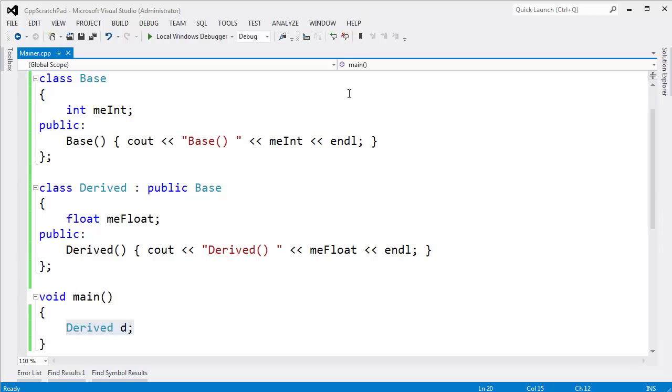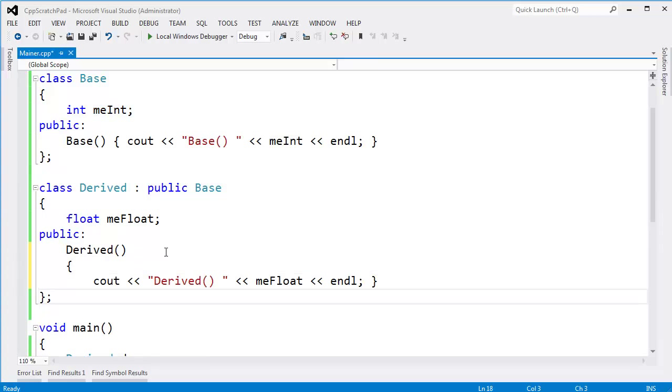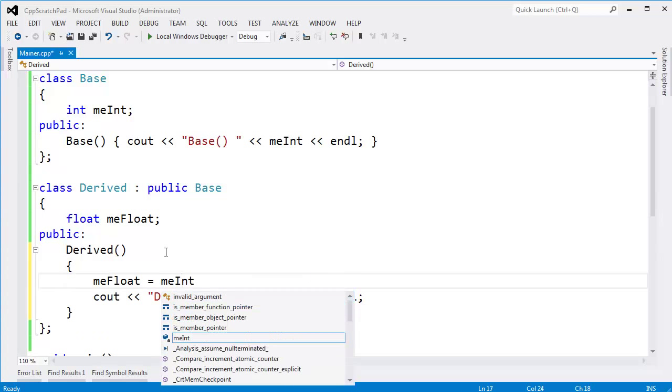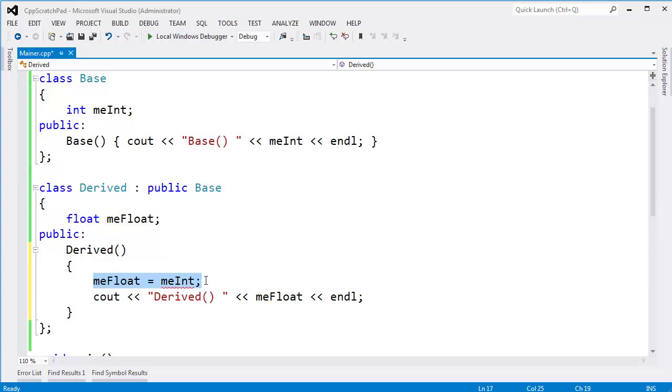Let me see if I can demonstrate here. We already know we get garbage if we don't do anything with meInt, at least in C++ land. .NET, thankfully, initializes everything to 0, but that's the best it gives us. That's better than what we have here, though. For an example, let's look at derived and say, you know what? For some reason in this contrived example that Jamie came up with, I want meFloat to have the exact same value as meInt, but it will be a float version instead of an int version. So in the derived constructor, you can imagine me coming in here and saying meFloat gets meInt. So I am relying on the state of my base class to already be initialized.